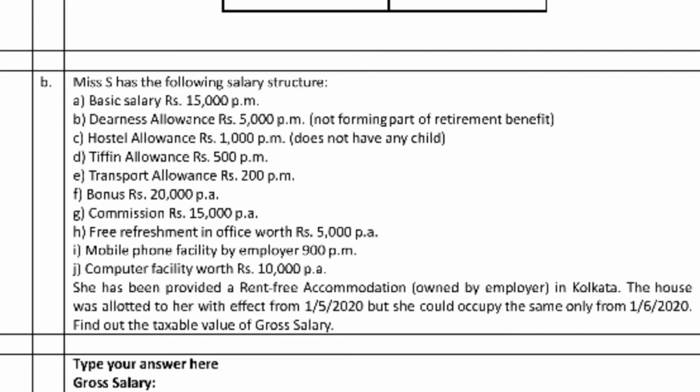After that the allowances are added. Here the mobile phone facility is acceptable and also nil, free refreshment is nil, and computer facility is nil. Rent free accommodation we calculate as per working. So in total we got 2,35,000. So what are the allowances and basic salary? Basic salary 1,80,000, 20,000, 15,000, and 80,400. So it will be calculated.